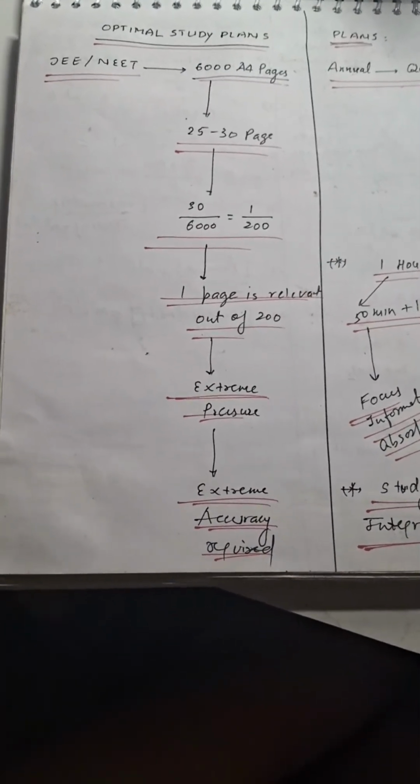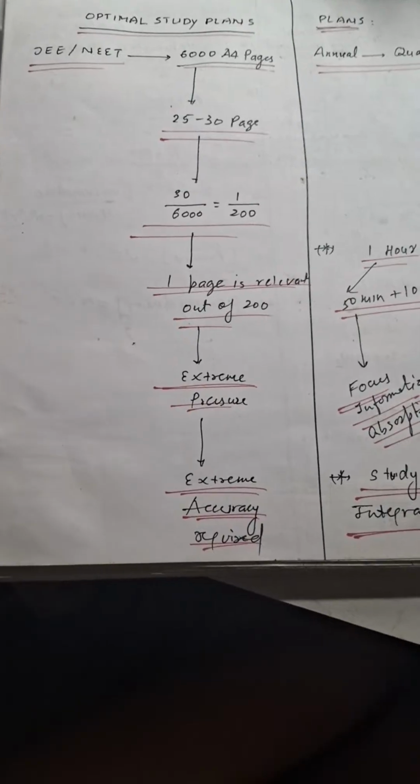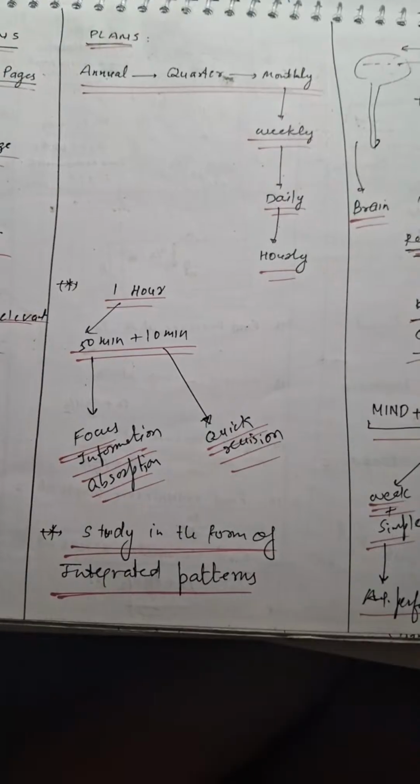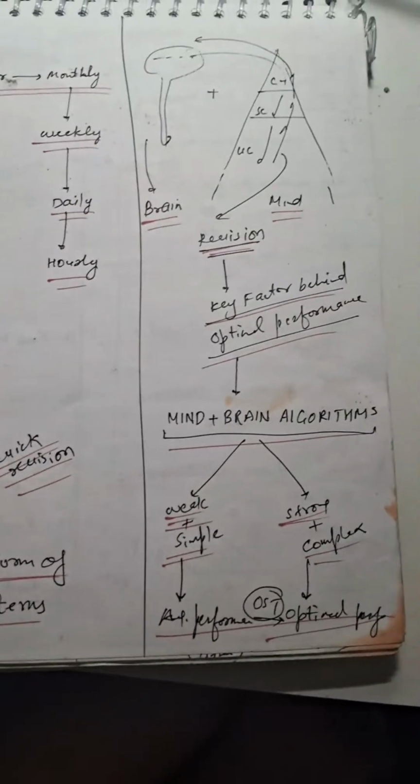Optimal study plans, 6,000 pages, 25 to 30 pages, 1 by 200, one relevant out of 200. Various quantities given to them.